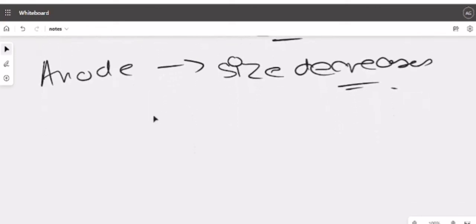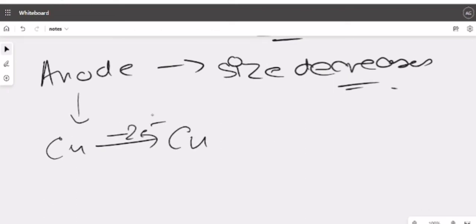What product will you see? In the anode, what happens is Cu will lose its 2 electrons, nothing else. Cu will lose its 2 electrons to form Cu2+. What product will you write there in that case? No product. You cannot see any product. So the product is nothing, but you will write only size decreases here.